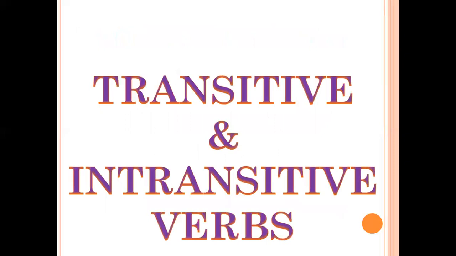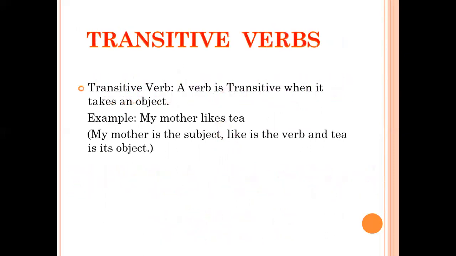Let's start our session with transitive and intransitive verbs. Children, focus on this example. My mother likes tea. Mother is the subject, likes is the verb, and tea is its object. It's a complete sentence. The subject is present, the verb is present, and especially the most important, the object.